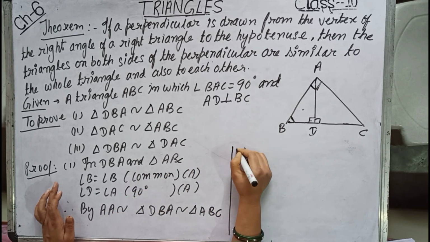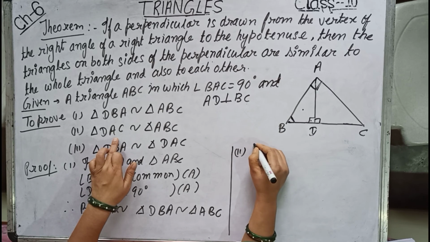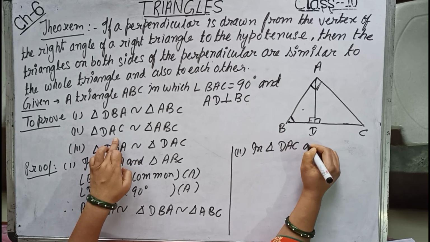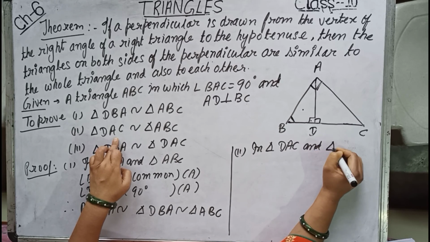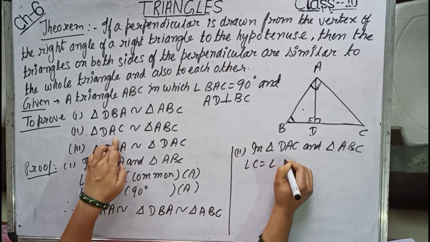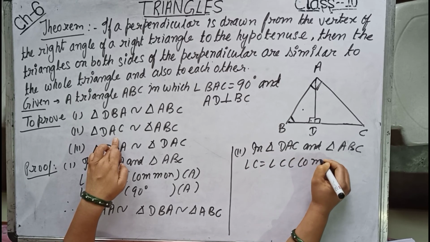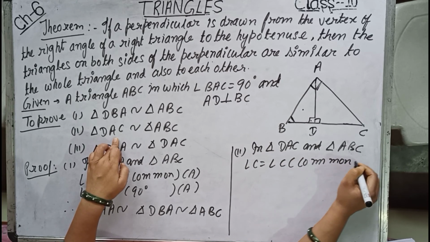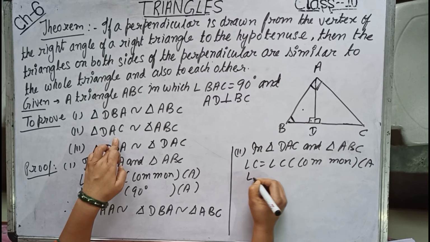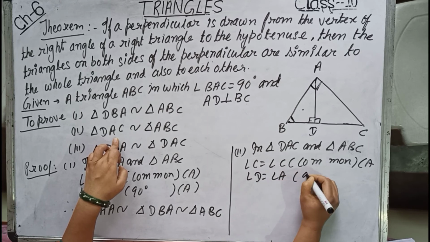Now number 2, similarly we can do in triangle DAC and triangle ABC, angle C equals to angle C common, angle D equals to angle A, 90 degree.